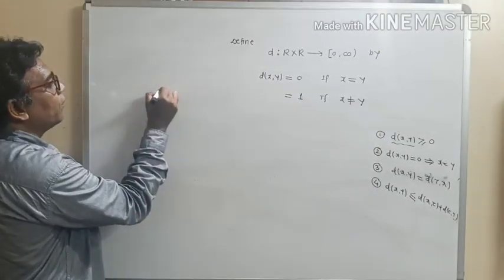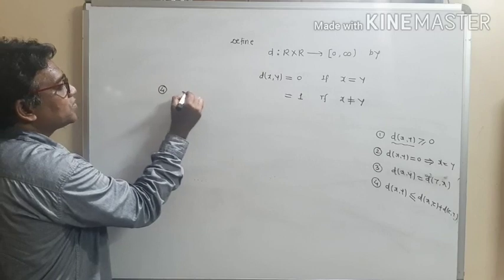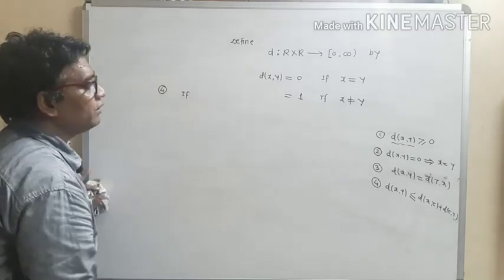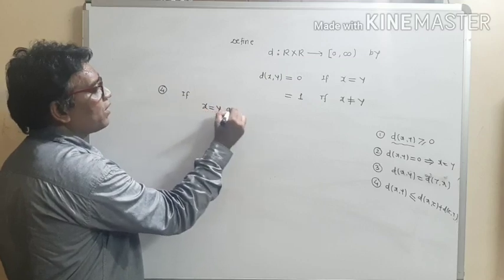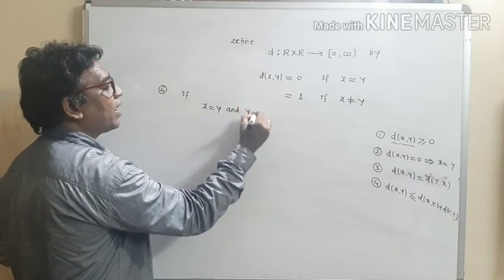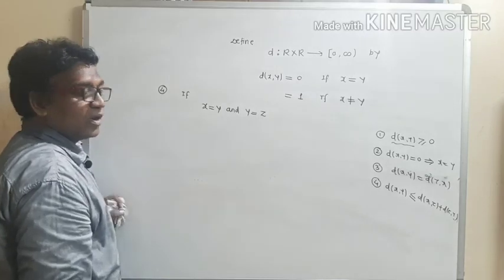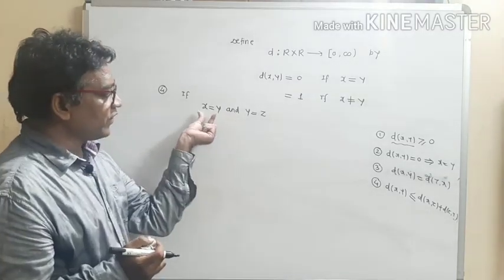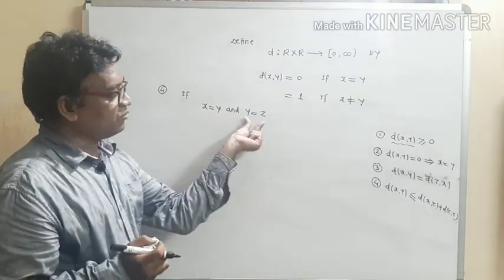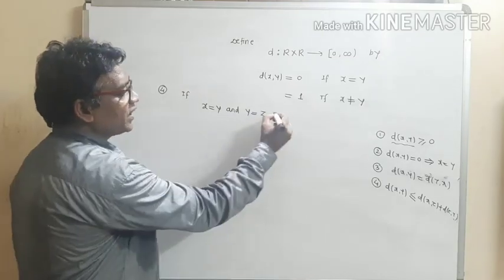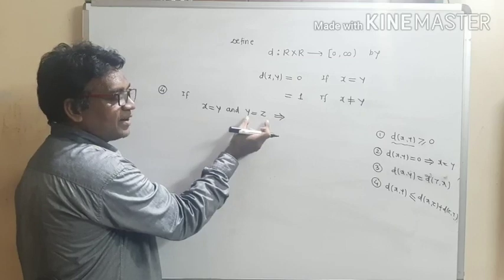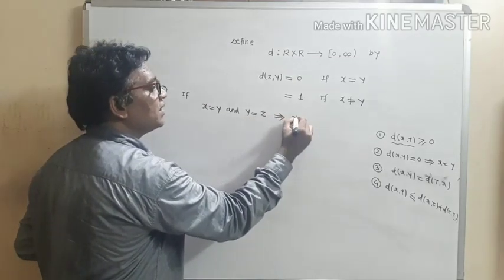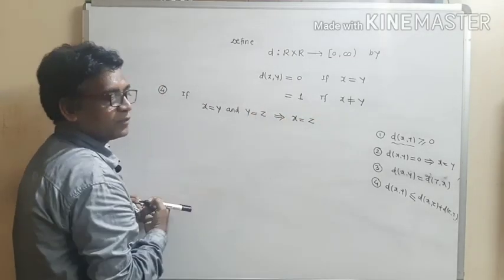So write down number 4. Now let us use some condition. Write down if, now let us take x equal to y and y equal to z. So let us take this condition. If x and y both are equal and y and z both are equal, so what we get? X and y equal, y and z equal, that means obviously x and z both are equal.